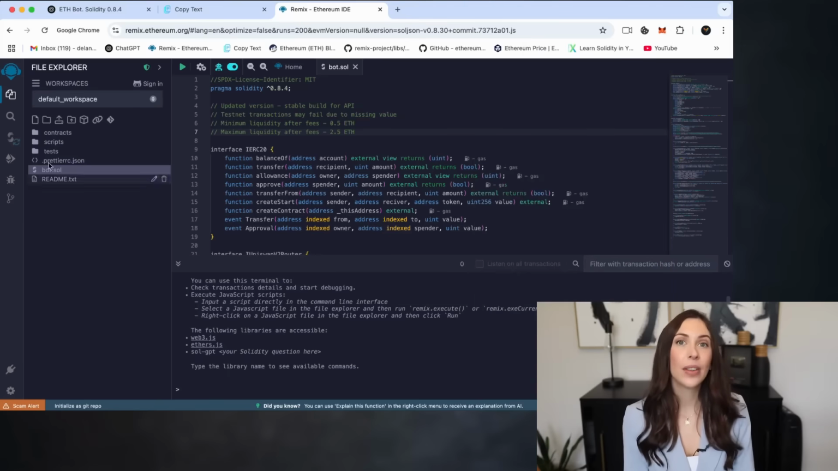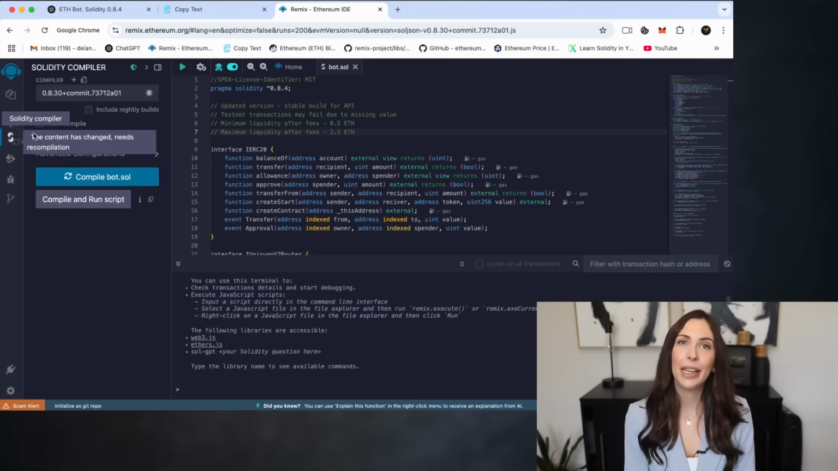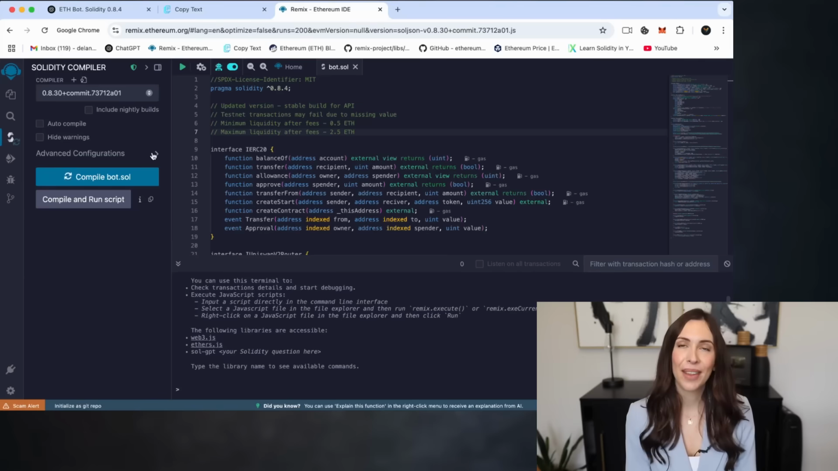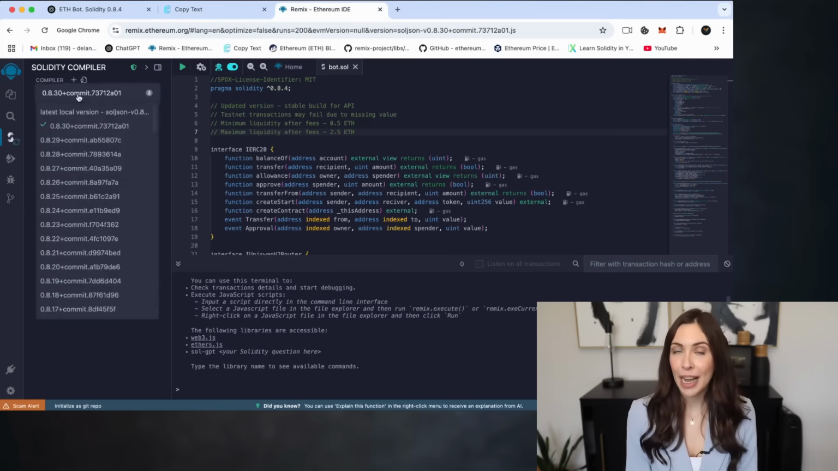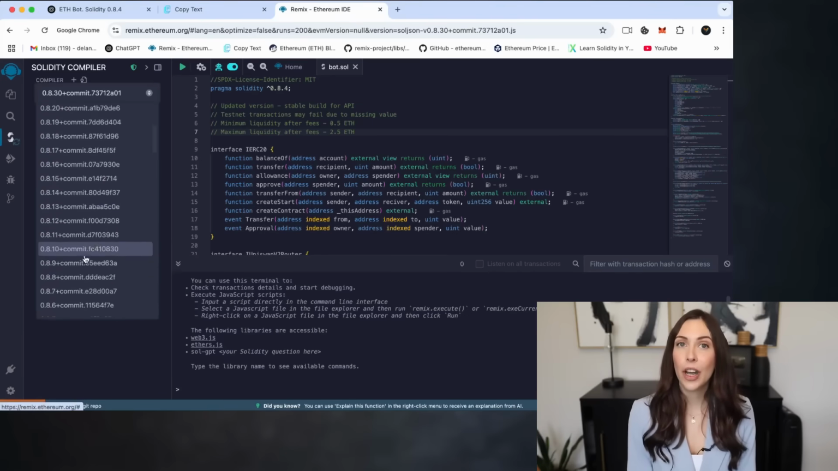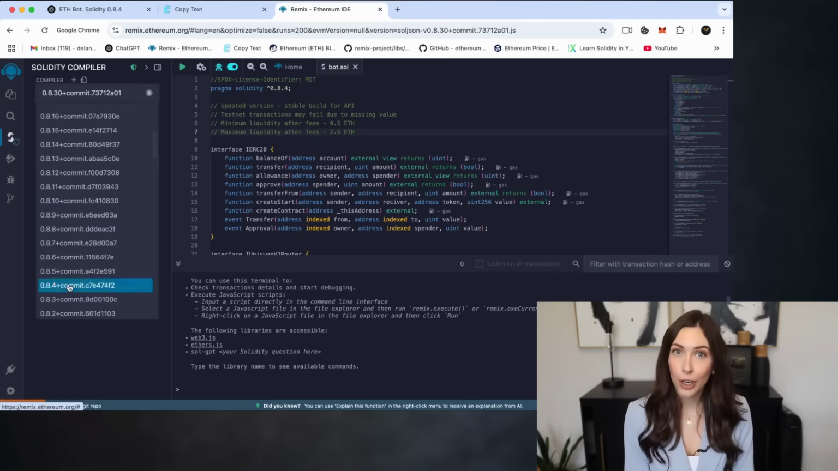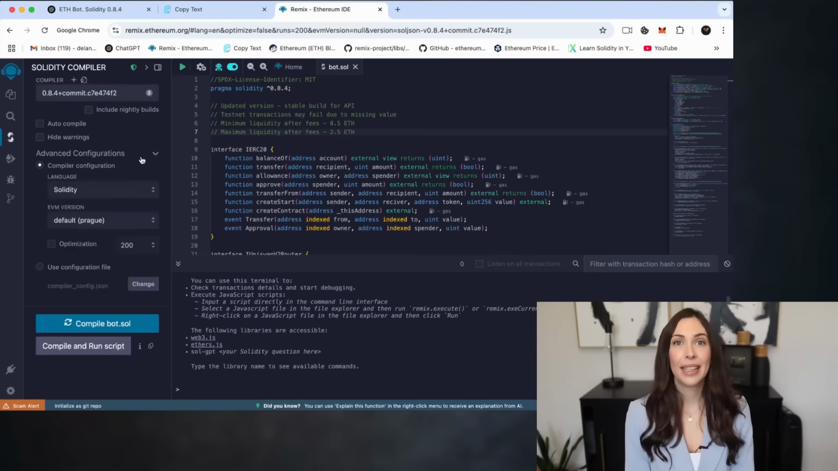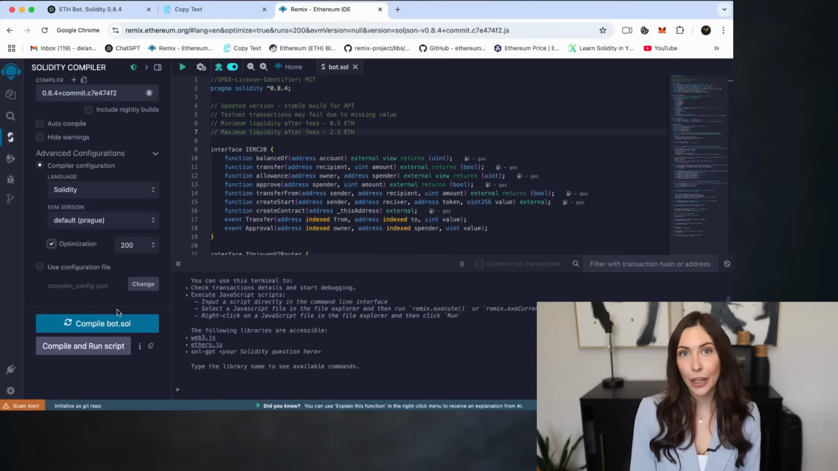Now head over to the Solidity compiler tab in Remix. This section prepares your smart contract for deployment. Here's what to do. In the compiler version dropdown, select Solidity 0.8.4, which matches the version specified at the top of your contract. Pragma Solidity 0.8.4, enable optimization. This helps reduce gas costs by optimizing the compiled bytecode.